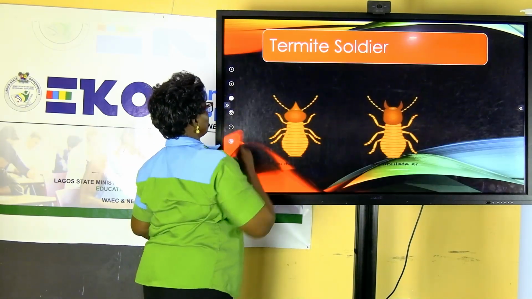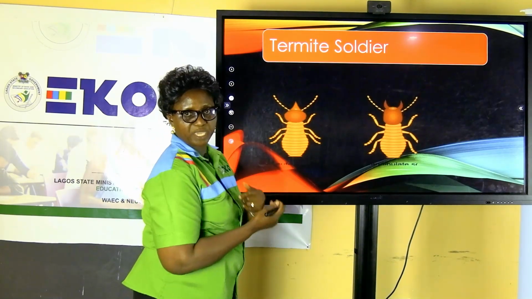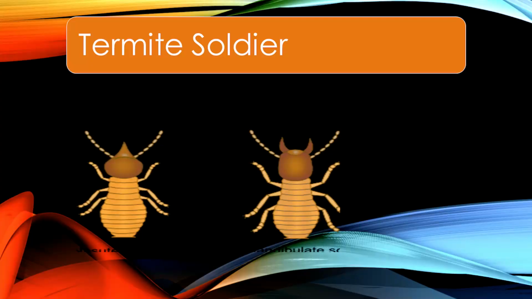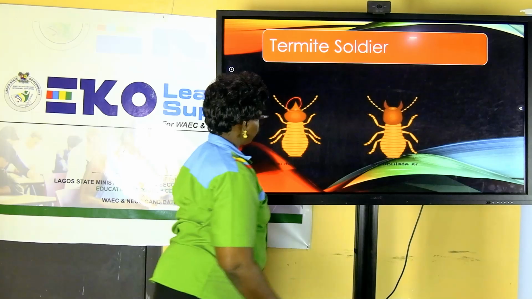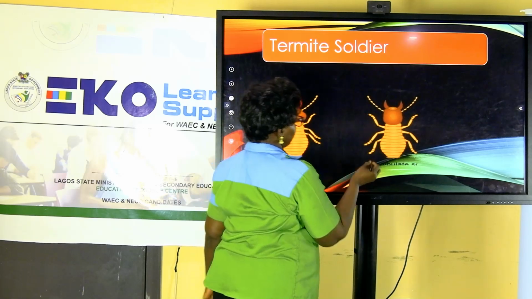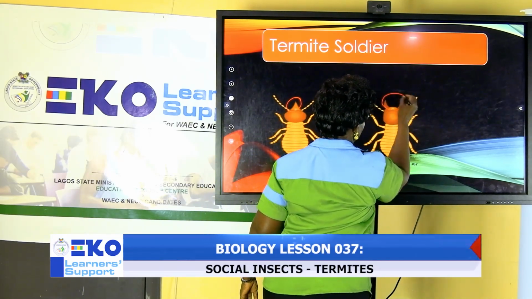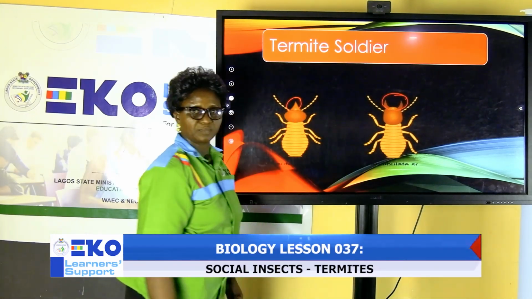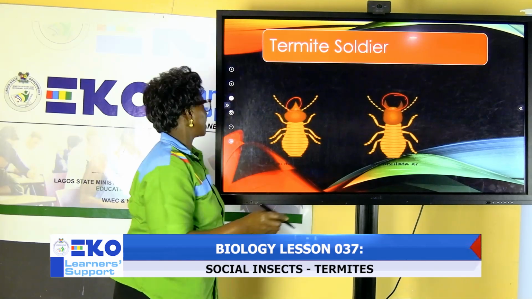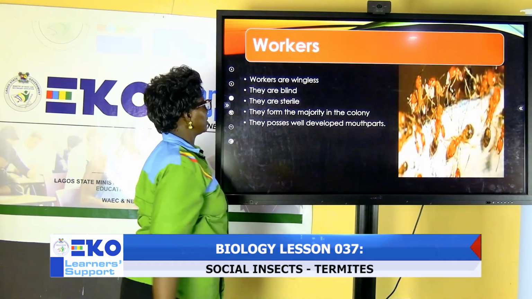We have mentioned their roles. Here we have images of soldiers. Can you see their mouth parts? This one's antenna, body divided in three. See this one. So they use this to attack in order to defend the colony.